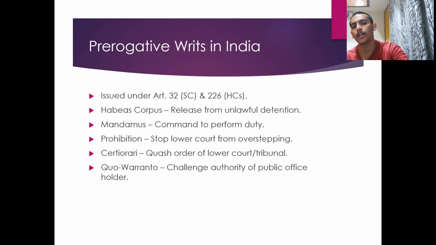Then second is mandamus, which in the literal sense means we command. It is a writ that can be issued by the court when a certain administrative or public authority is not performing its duty properly, and the court can issue the writ of mandamus commanding them to perform their duty properly. Then third is the writ of prohibition and certiorari. These are both together; we will study them in a bit. First we will see quo warranto.